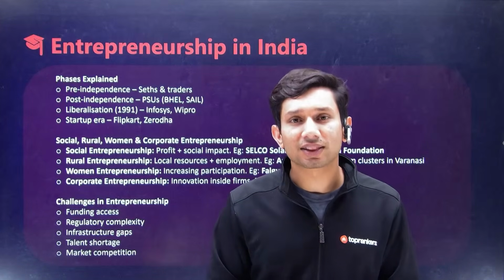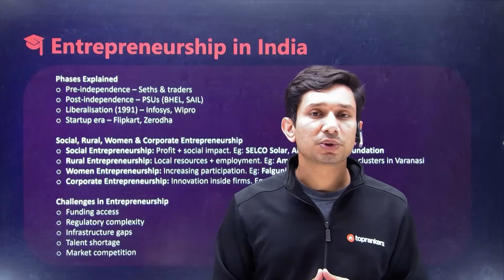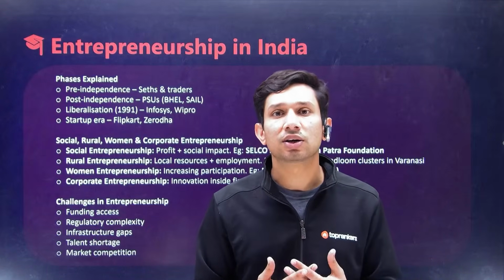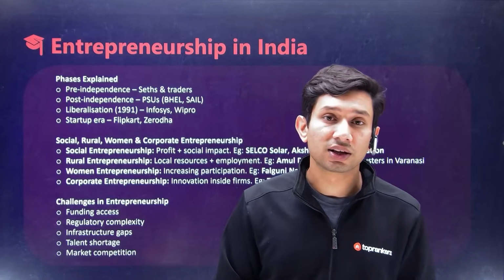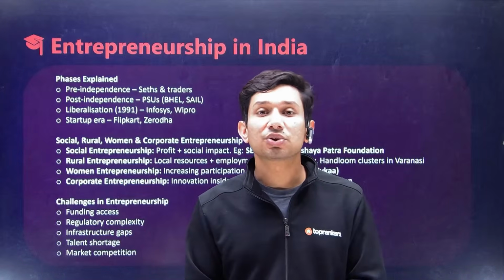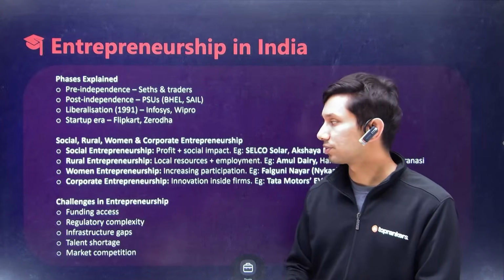Amul started back in the day with employing thousands of people to be giving them milk, producing this in a rural factory based out of Anand, and supplying milk to the entire country. These kinds of innovation and these kinds of entrepreneurships are known as rural entrepreneurships.